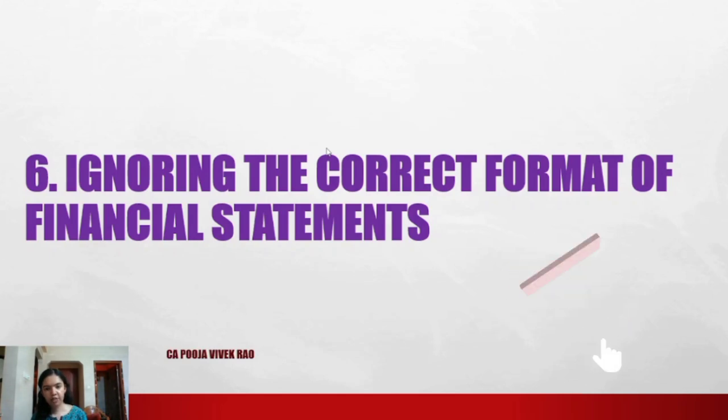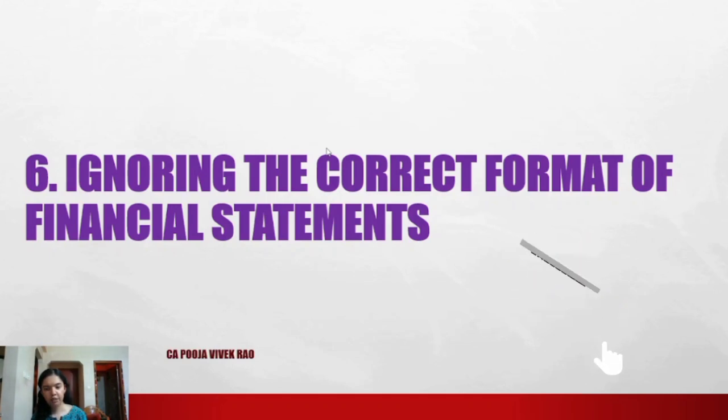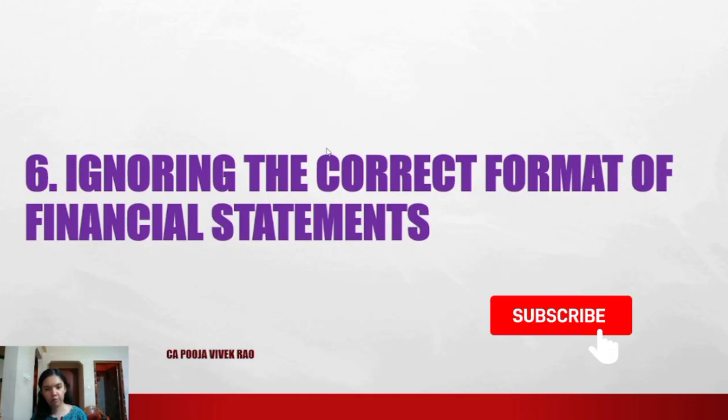Wrong formats will lead to unnecessary deduction of marks. Also, in your study leave, when you are studying or attempting mock test papers, RTP, previous year papers, etc., always practice the balance sheet and P&L in the correct format so that even under exam pressure you don't miss the correct headings and the totals in this format.